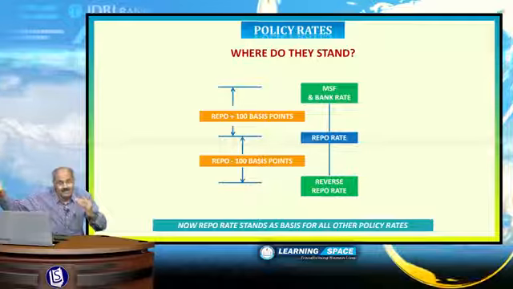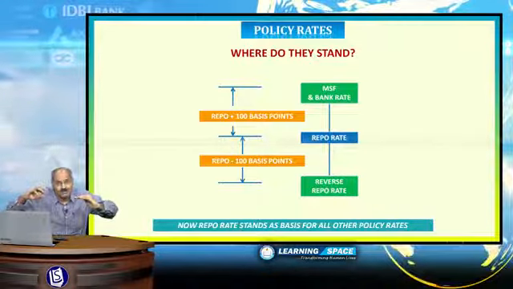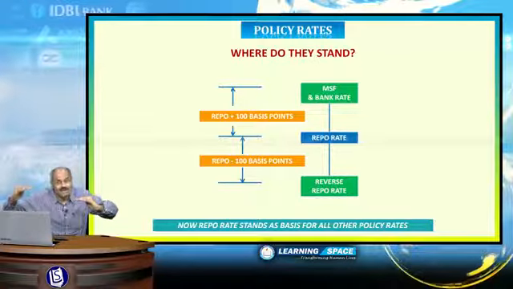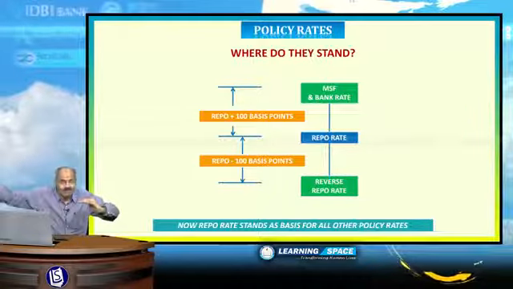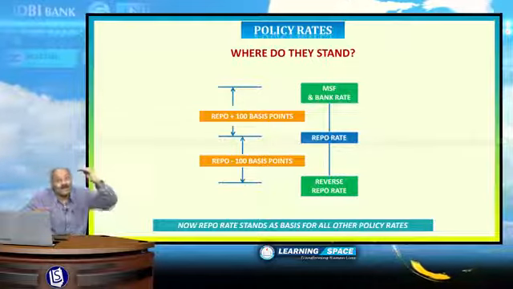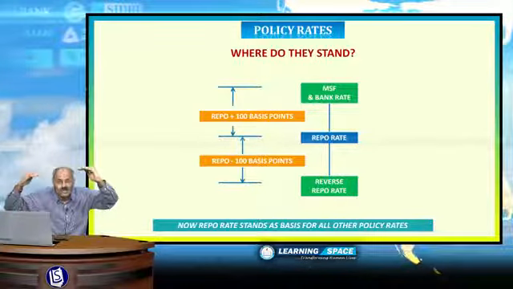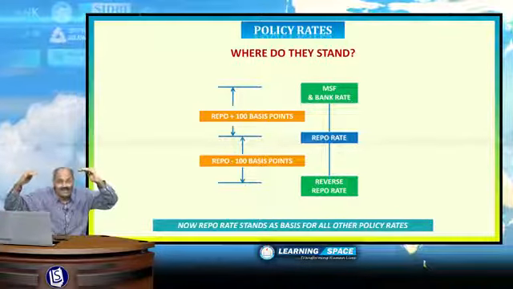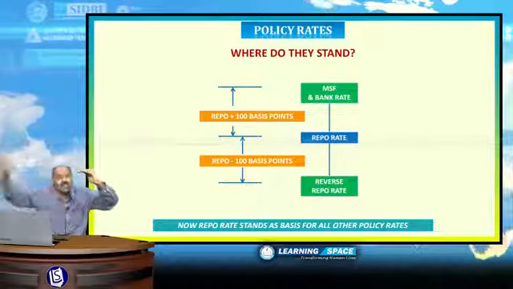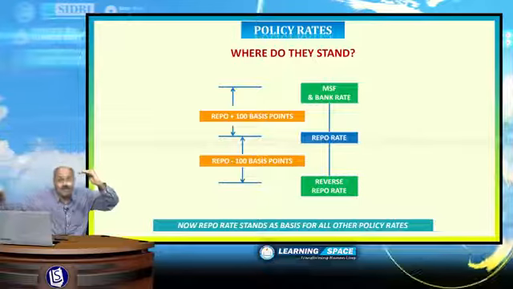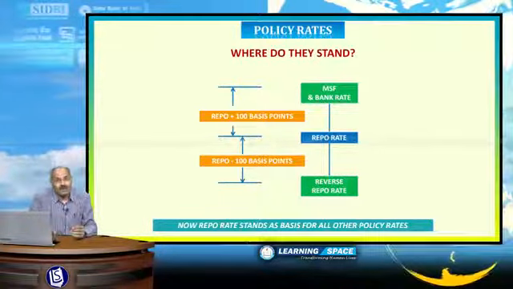As I have already told you, repo rate is the rate which gives a signal to the market, and if a repo rate is reduced, then banks will reduce their interest rates. In turn, there will be credit offtake from the banking system. And if repo rate is increased, banks will increase their rates, due to which credit offtake from the banking system will not be high. That means credit offtake is a must if you want growth in the economy, right?